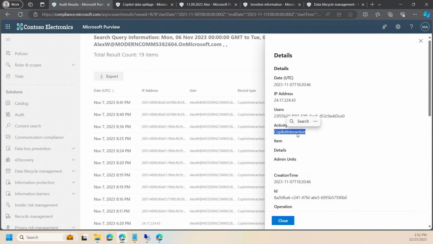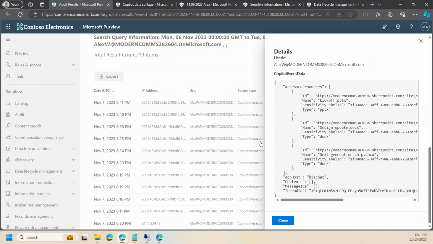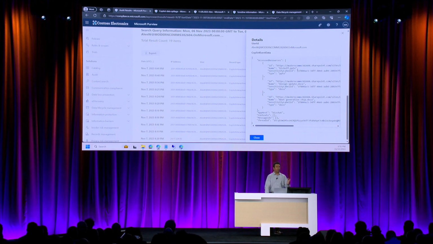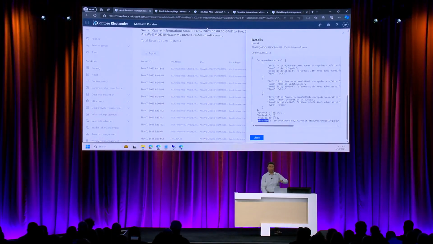Right here, you can see that the activity is called Copilot interaction. The user is Alex. And in here, you can see the set of files that were referenced along with their sensitivity labels. So again, sensitivity, front and center about everything that you're doing. So remember to go back and label your data with sensitivity labels. The important point here is that the actual chat content isn't in audit. This is just the activity record. The thread ID here, for example, is a pointer to where this data is stored, but the actual data is not here because this audit record goes to a SIEM, goes out of this compliant boundary. So you want to make sure that this interaction that you're doing with Copilot also remains within that boundary.